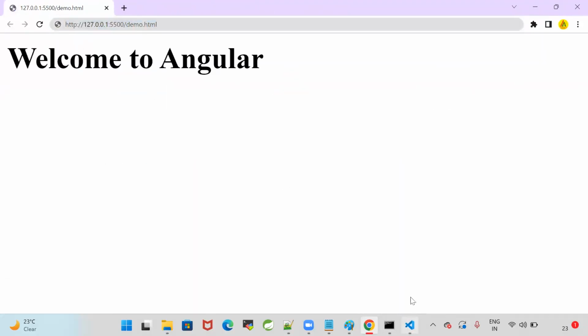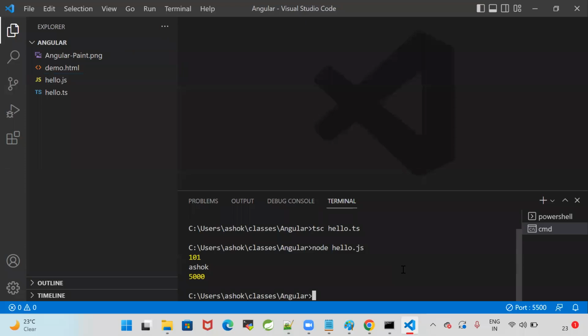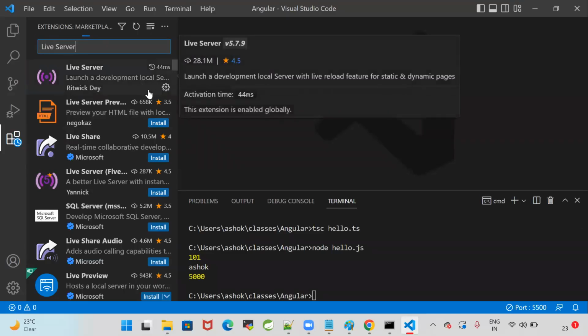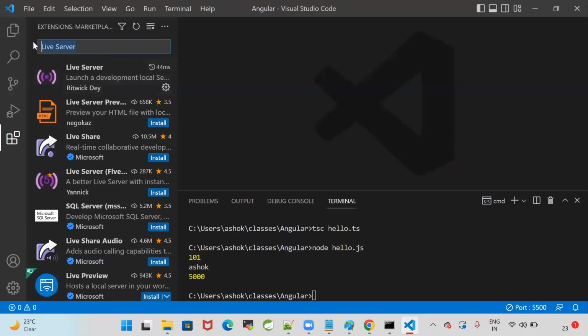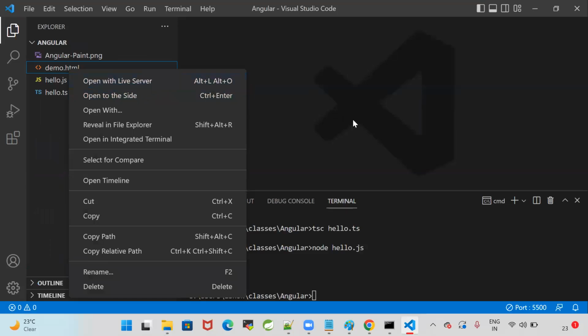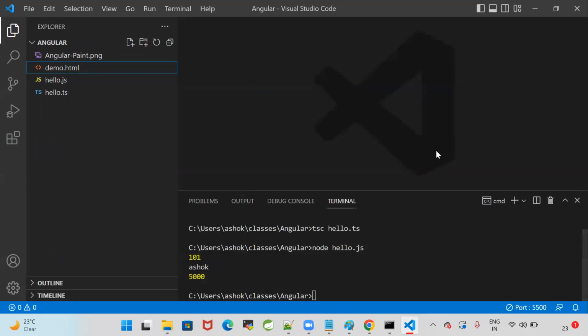Can you guys install the live server now? Live server extension is used to run our front-end applications. To run the back-end applications, we will use a Tomcat. Java application we can run by using Tomcat. Front-end application we will run by using live server. How to install the live server in the VS Code? Go to VS Code IDE, click on the extension, type live server here. It will give the option. There you will get the install button. When you click on the install, live server will be installed. Whatever the HTML files we have, right click on the HTML, open with live server. Can you guys do that now? Can you install the live server?